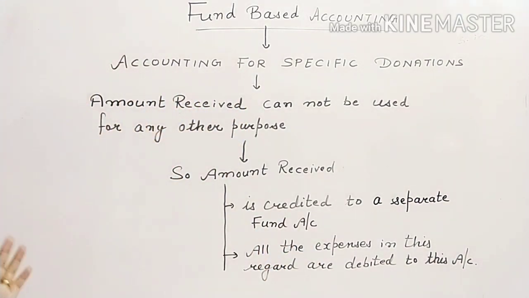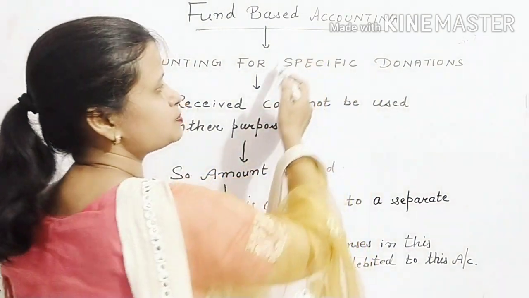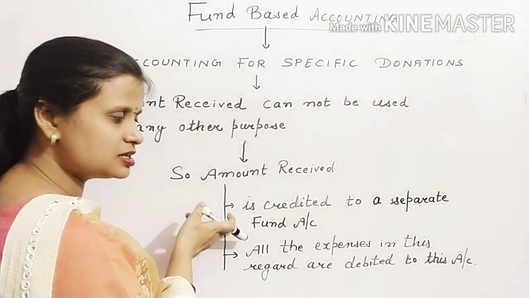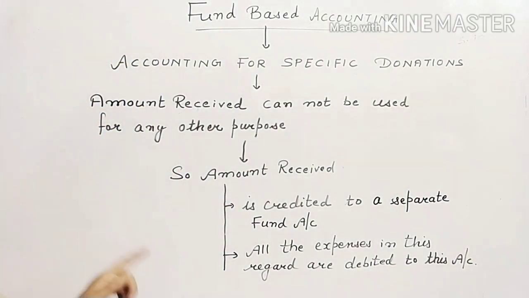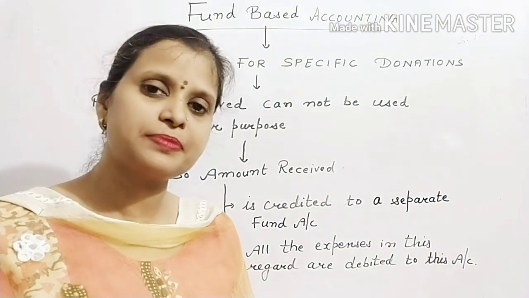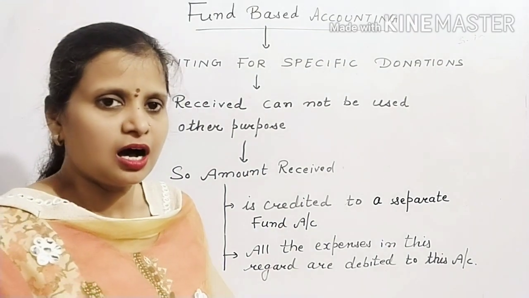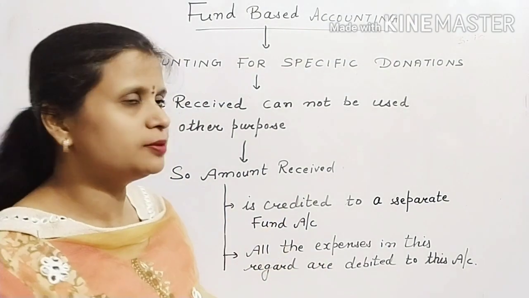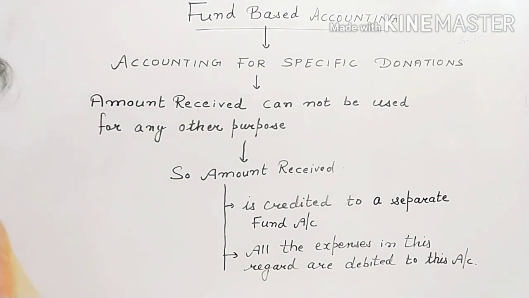So, what is accounting for specific donations? What is fund-based accounting? It is the accounting for specific donations: the amount received by way of specific donations will be kept in a separate account, and all the expenses related to this item will be debited to this account only. Now, let us discuss some practical examples to better understand this concept, how we actually perform fund-based accounting while preparing the final accounts of an NPO. Let's start with that.